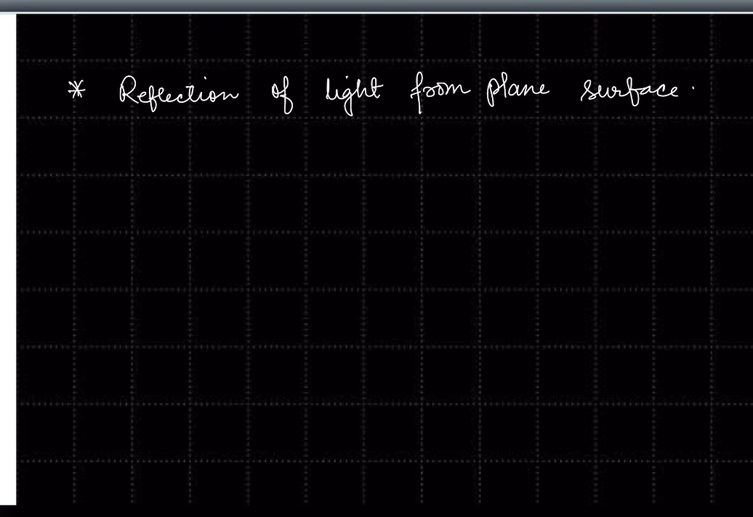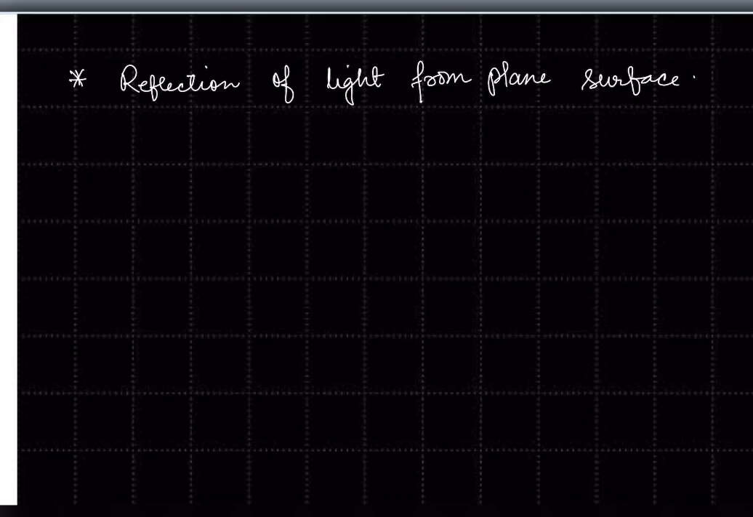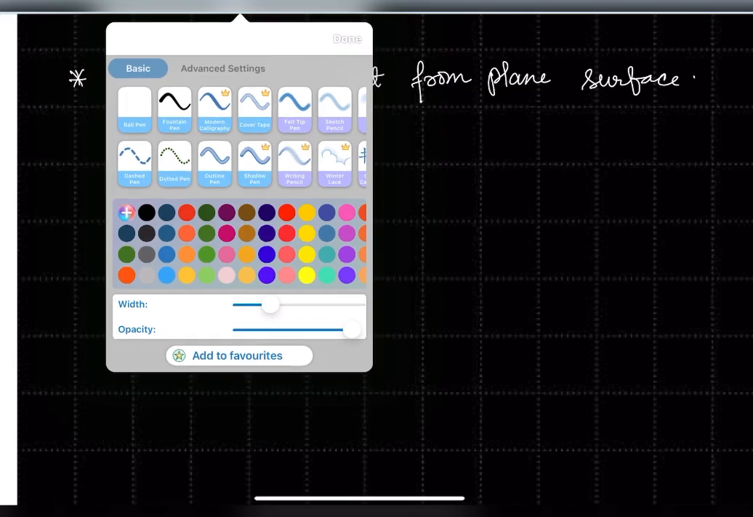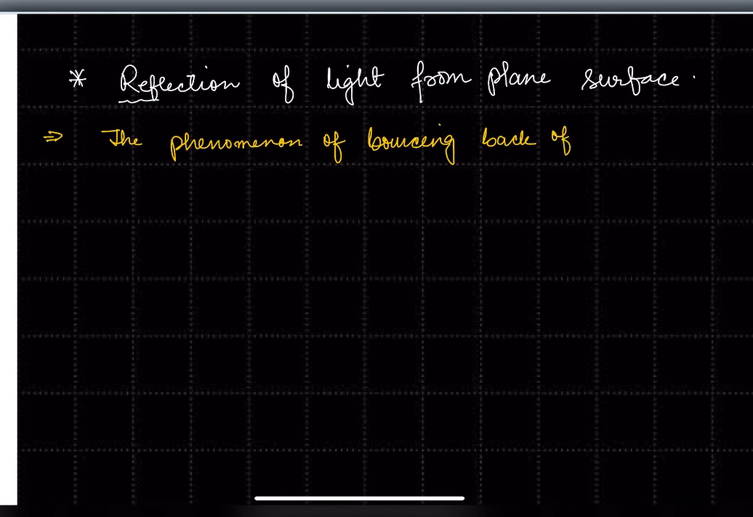So first, let us understand what is reflection of light. What do you mean by reflection of light? Let me change the color and explain it to you. Reflection of light is nothing but, let me write down the definition first: the phenomenon of bouncing back of light when it hits a polished surface.